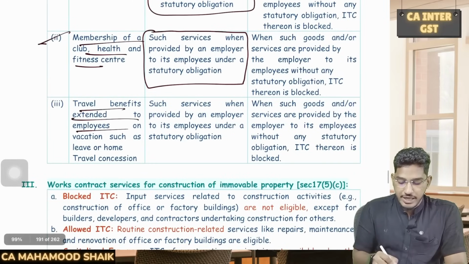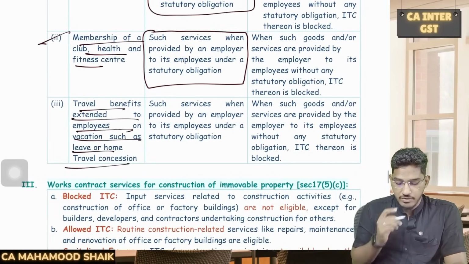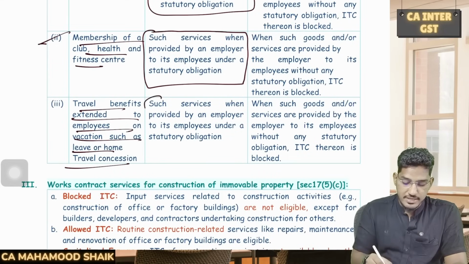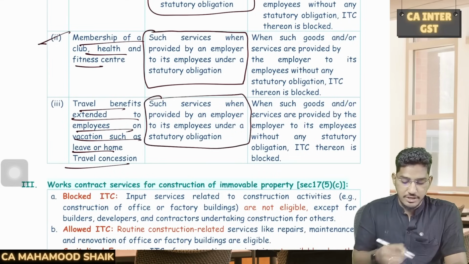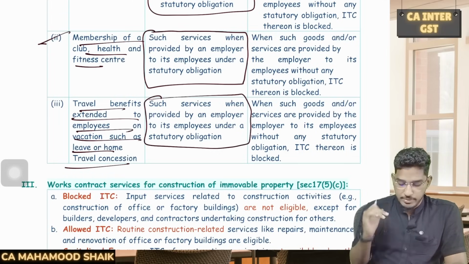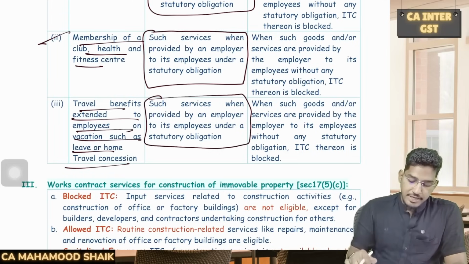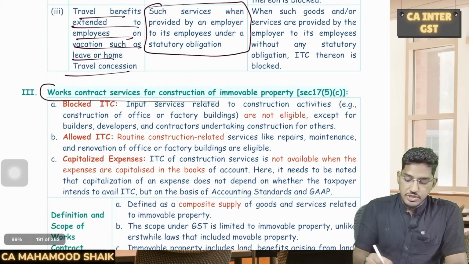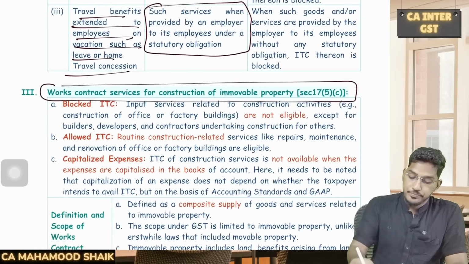Travel benefits extended to employees on vacation such as leave or home travel concession, this also ITC will be available only when provided as a statutory obligation. If there is no statutory obligation, but still if the employer is providing these services to the employees, ITC will not become available. Then we have works contract services for construction of immobile property.